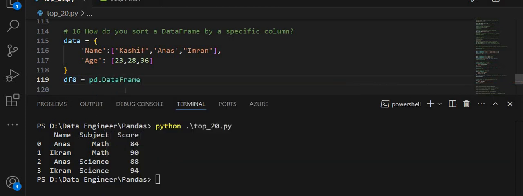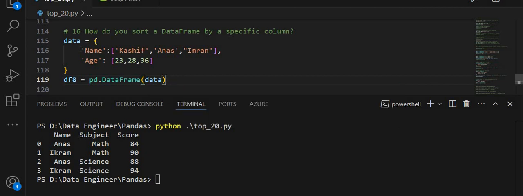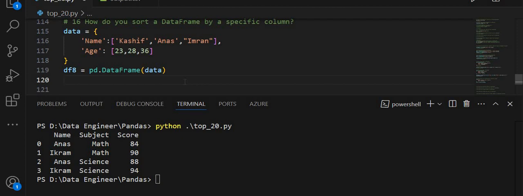I use pd.DataFrame to create a data frame from this dictionary, and the name of the data frame is df8, and my task is to sort values.